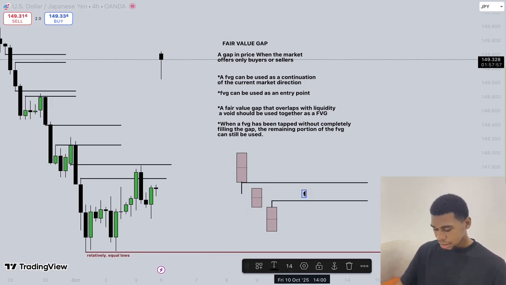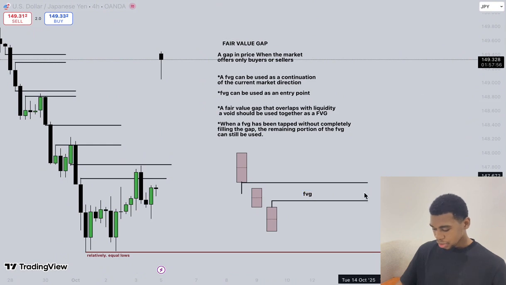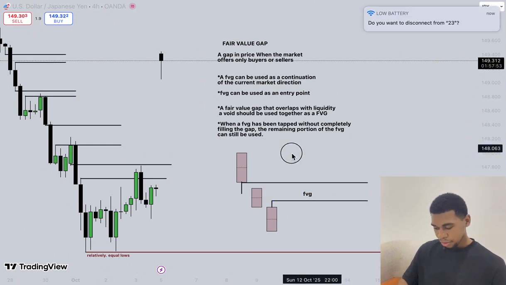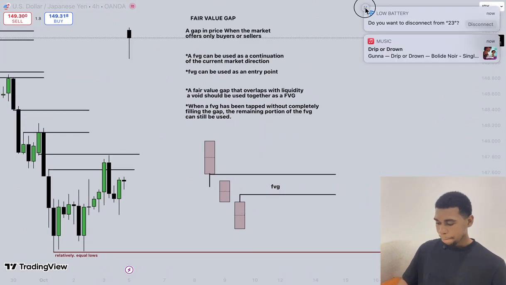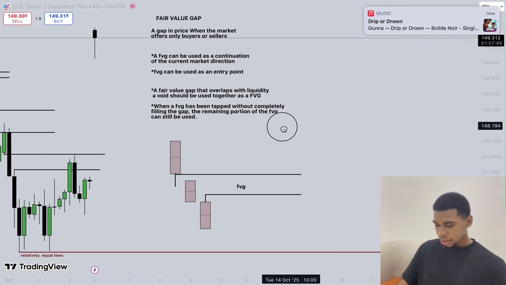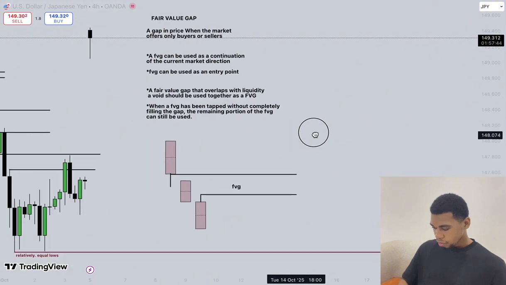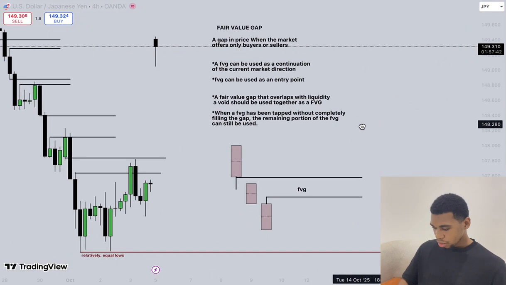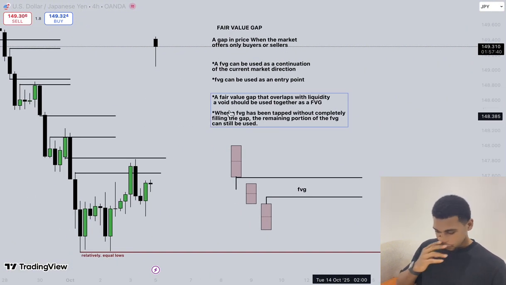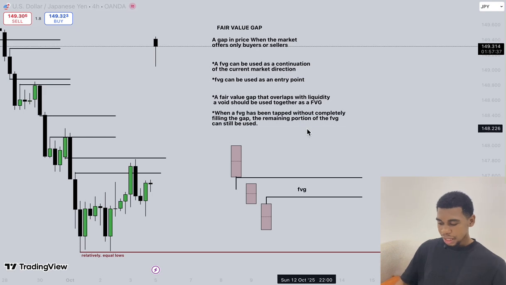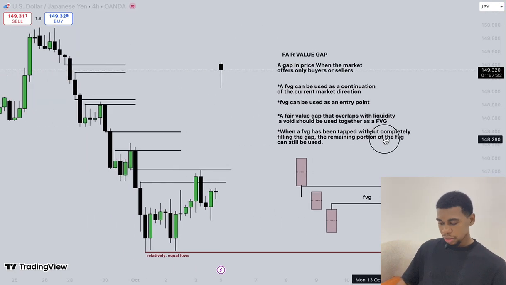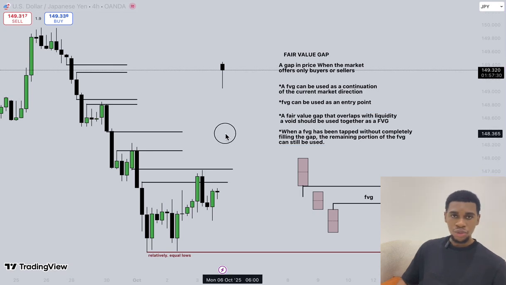So these three candles now give you your fair value gap. You understand? Now, the last point says when a fair value gap has been tapped without completely filling the gap, the remaining portion of the fair value gap can still be used.